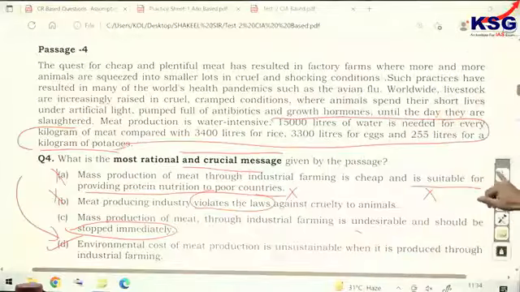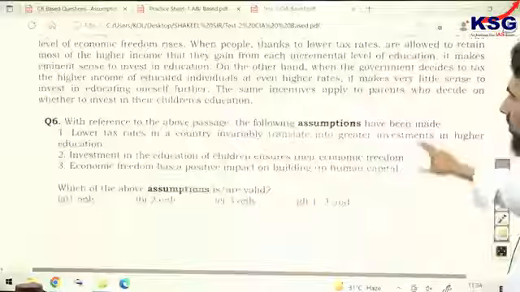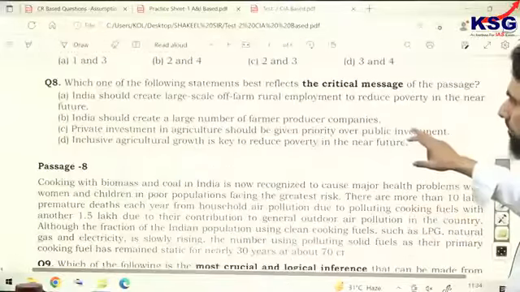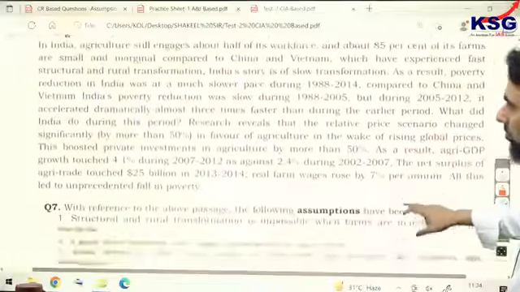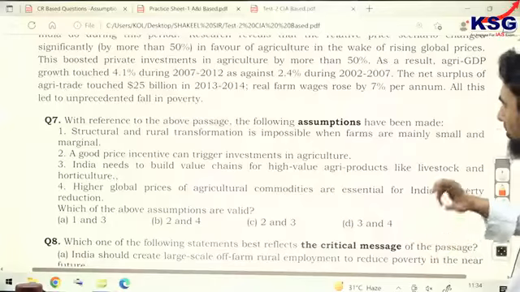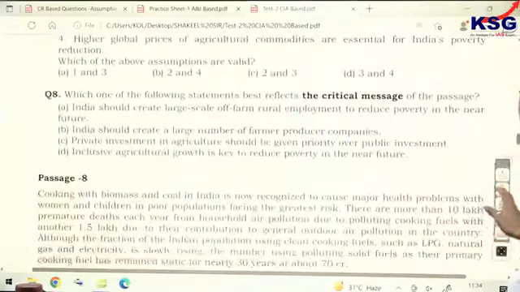Let's go to the next passage of conclusion. This is assumption. Yes, I'll go to passage number 7. It has 2 questions, and its second question is critical message of the passage.